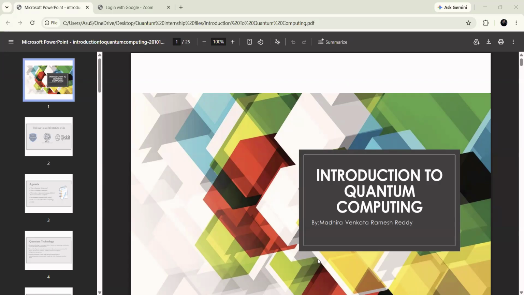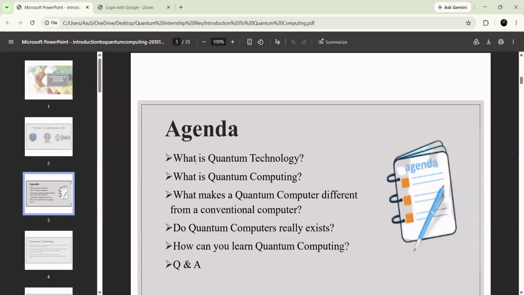Hello everyone. Today we are going to start a new topic, an introduction to quantum computing. We are going to discuss the most important topic of quantum computing. It means we are going to see the introduction: what is quantum computing, and what are its advantages and applications.